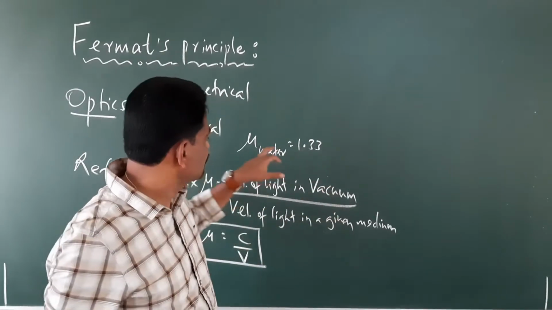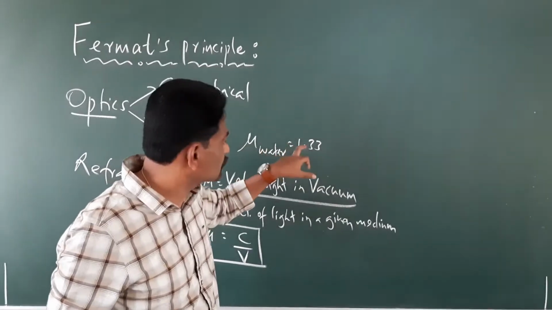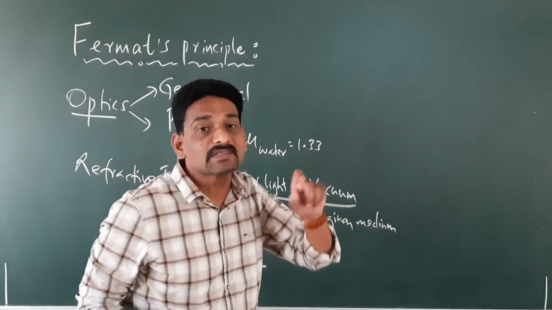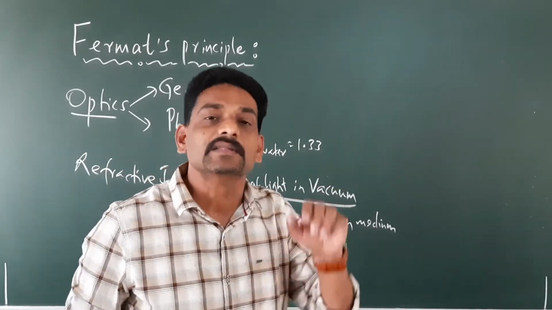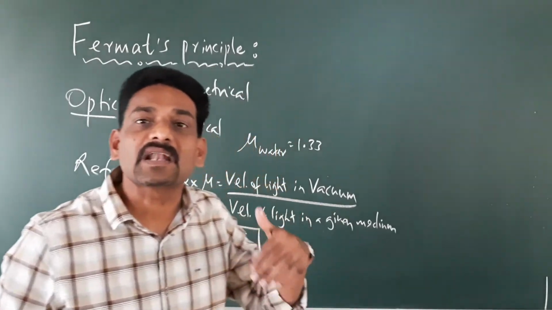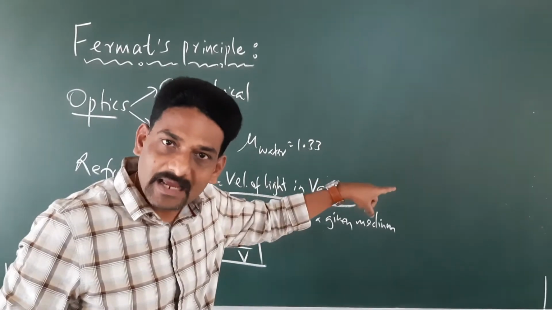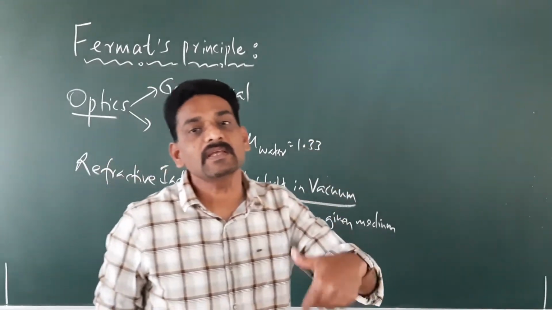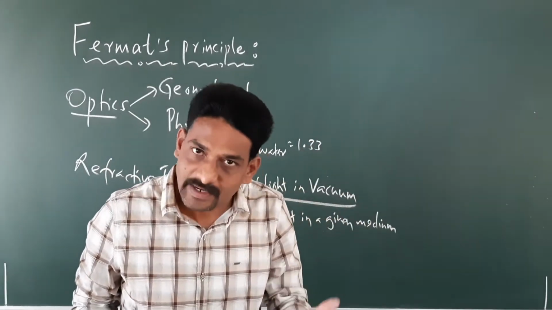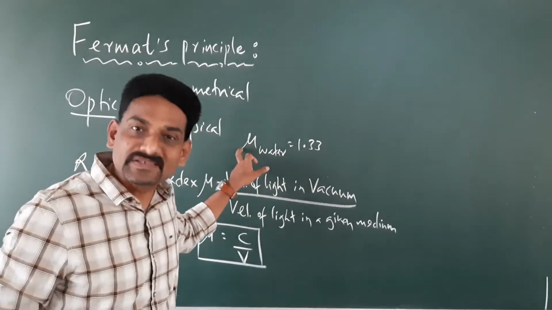I repeat, if you say the refractive index of water is 1.33, it indicates that light travels in water 1.33 times slower than in vacuum. That is what the refractive index is.